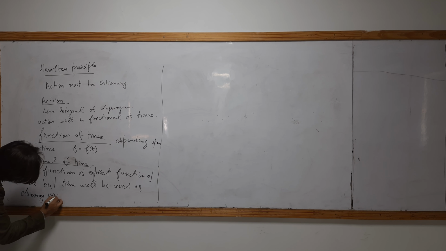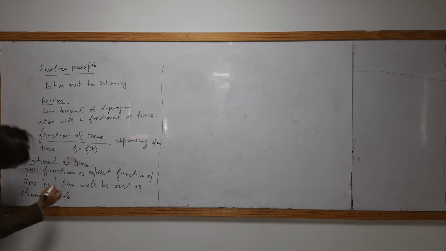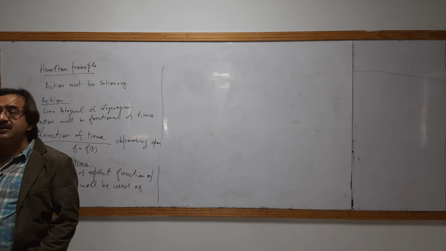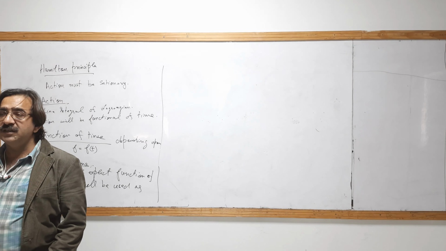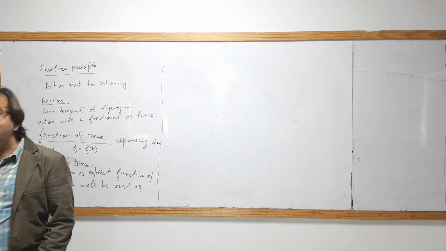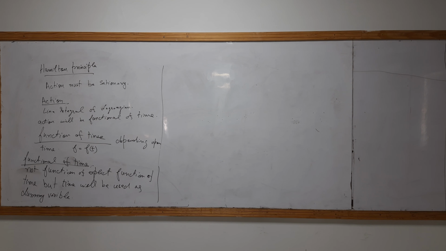And what is the dummy variable? I have already explained in the lecture about the dummy indices and dummy variables and free indices and free variables. Dummy variable means that will be integrated with respect to that variable. If that is integrated, the result will always be independent from the integration variable.